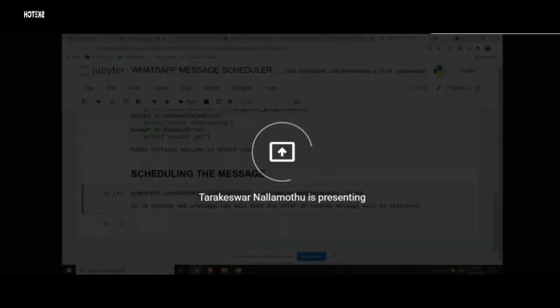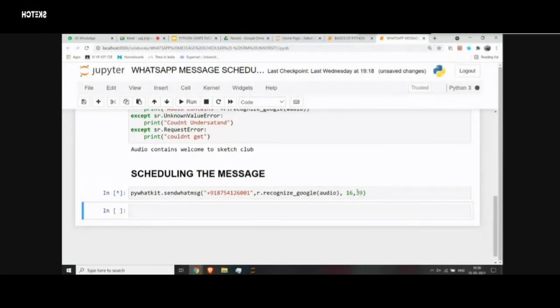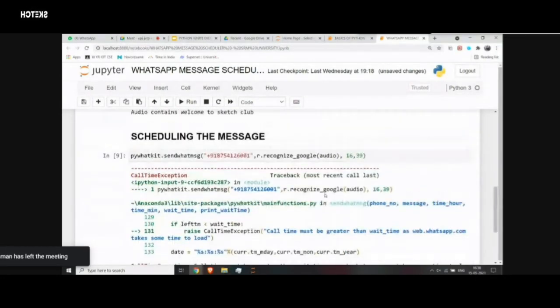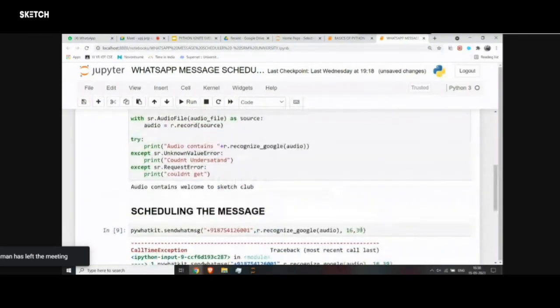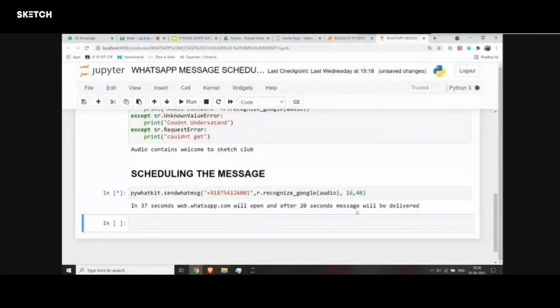So I hope you guys can see. It's 38 now. I'm putting it as 39. At 4:39, I should wait a second. Okay, I think it's already 4:39. I'll give it as 4:40.